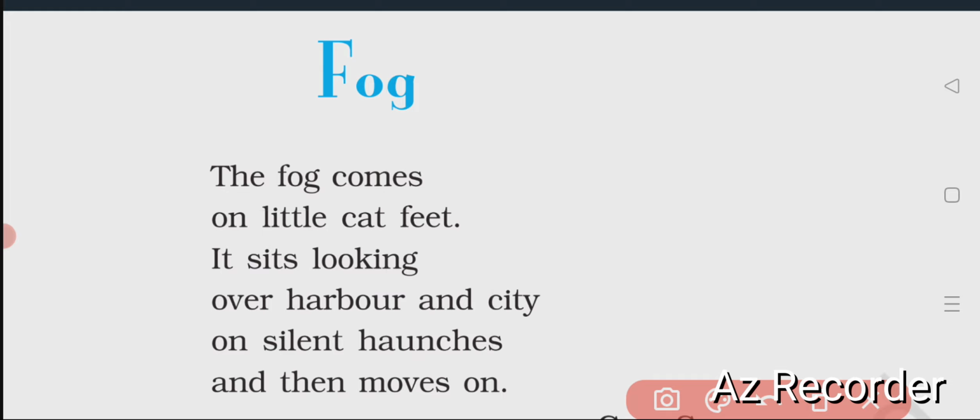It is just a comparison, a poem of 6 lines, very simply written in few verses. There is no rhyme scheme in the poem, but it is a comparison. The word is very simply fog, but the meaning that the poet has taken is really very important and serious also. Let us discuss the poem. What has been mentioned here about the fog? With whom or with what has the poet compared fog?